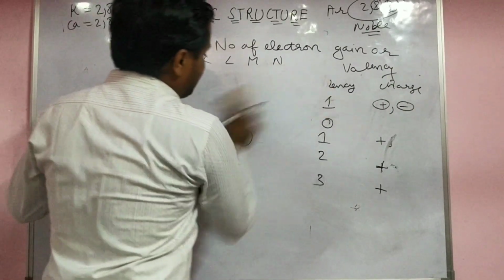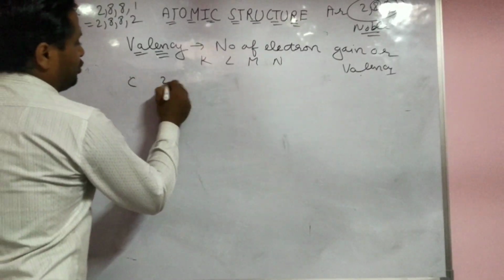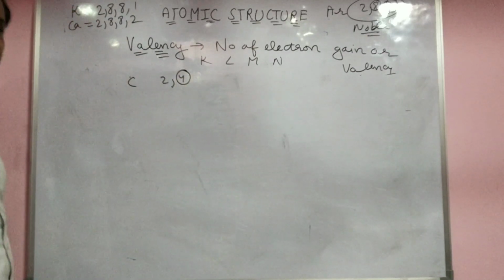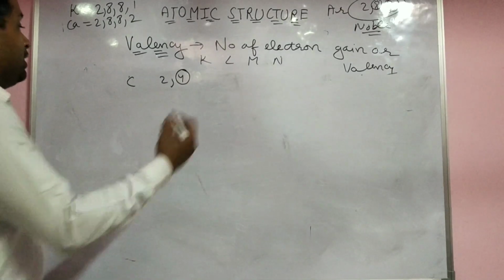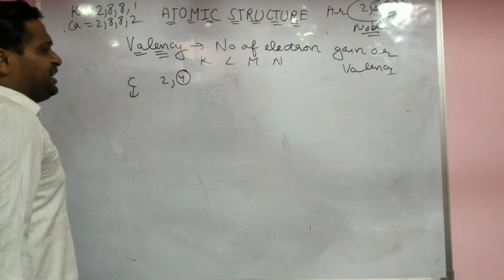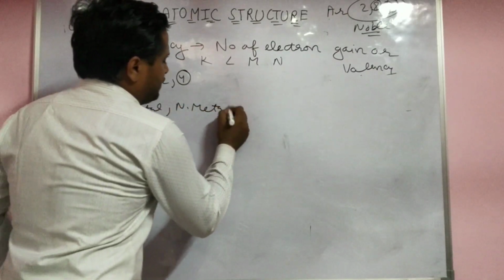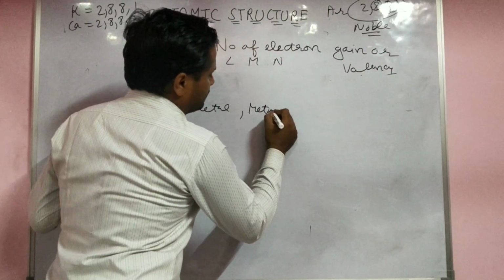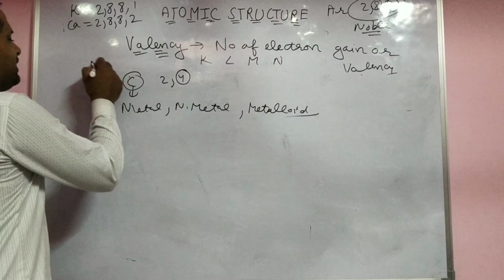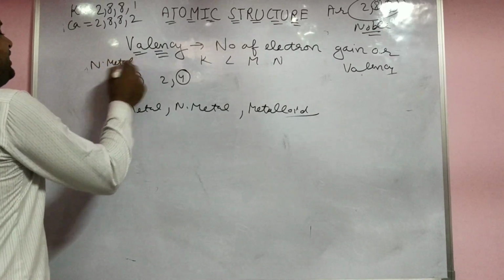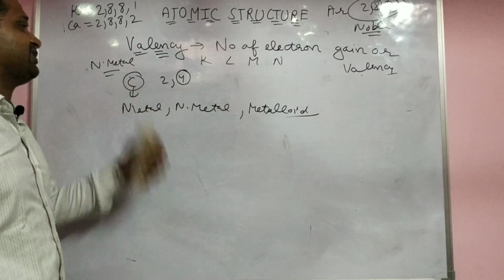One exceptional case is there, see, carbon. Carbon 2 4. Yes, here it can take 4 and it can also give 4. Here no charge will come. Just keep in mind, is carbon a metal, non-metal or metalloid? Actually, carbon is a non-metal. Here it can take 4 and give 4, so it is an exceptional case of a non-metal.